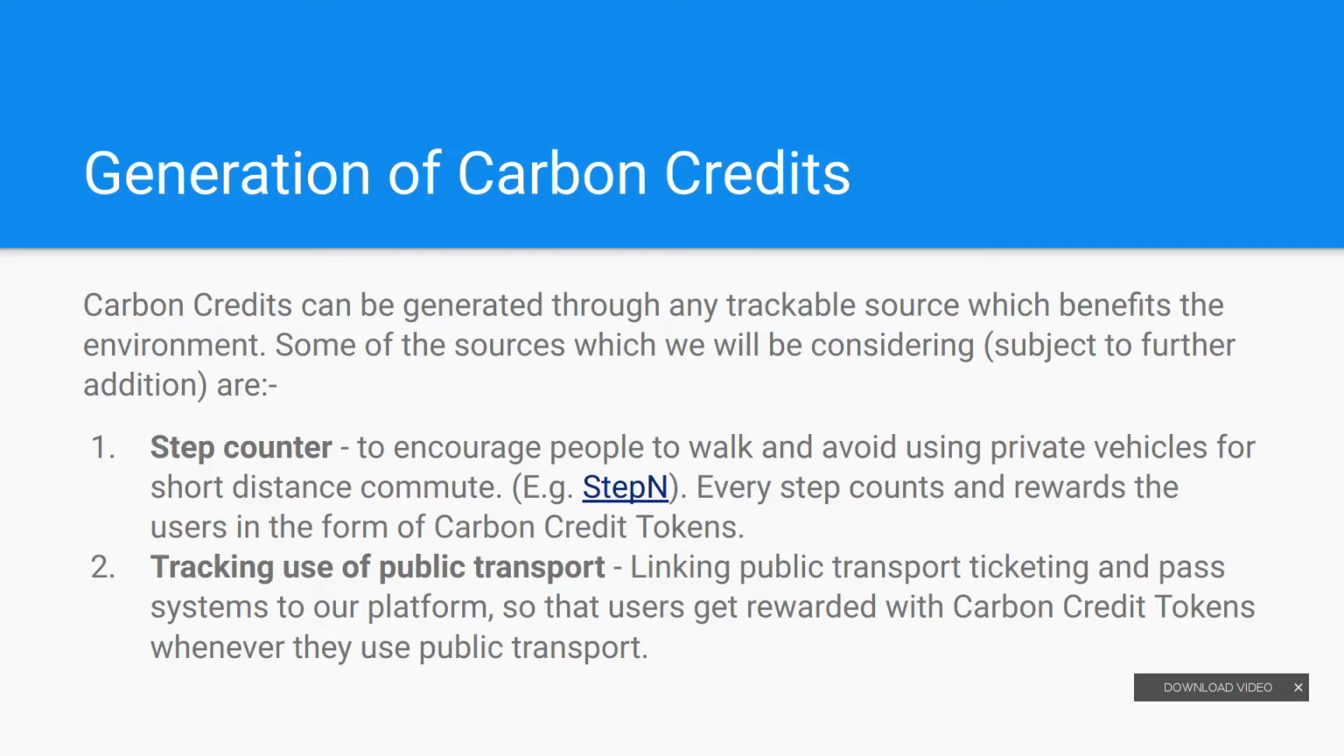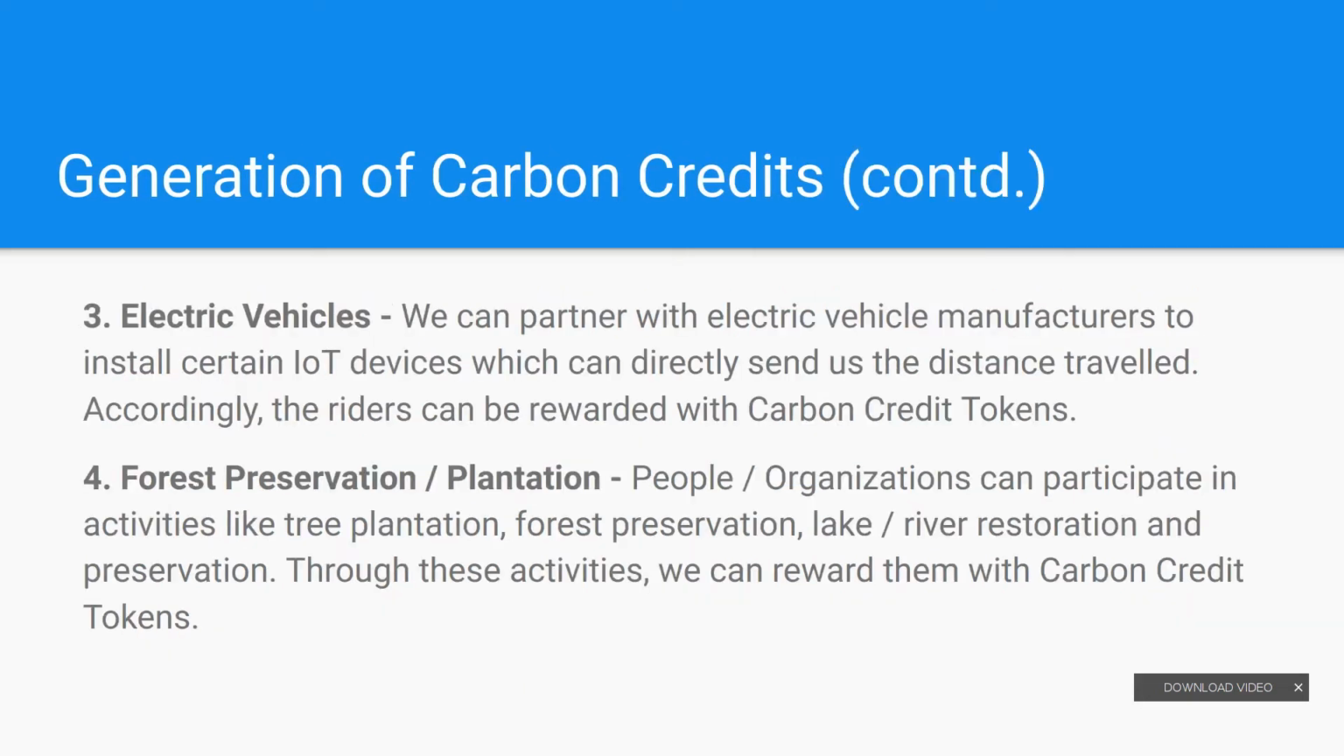The second way can be tracking the use of public transport, linking public transport ticket and pass systems to our platform powered by EOS blockchain so that users can be rewarded with carbon credit tokens whenever they use public transport. Another can be use of electric vehicles. We can partner with electric vehicle manufacturers to install IoT devices which can directly send us the distance traveled. Accordingly, the riders can be rewarded with carbon credit tokens. Another way can be forest preservation and plantation. People and organizations can participate in activities like tree plantation, forest preservation or CSR activities.